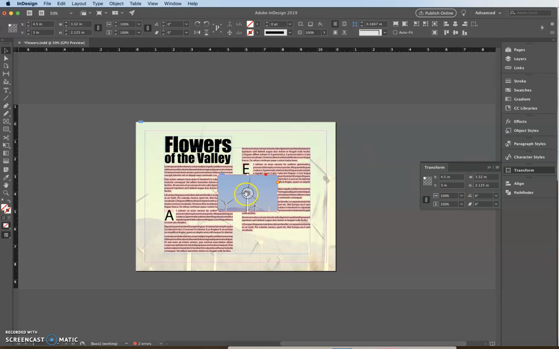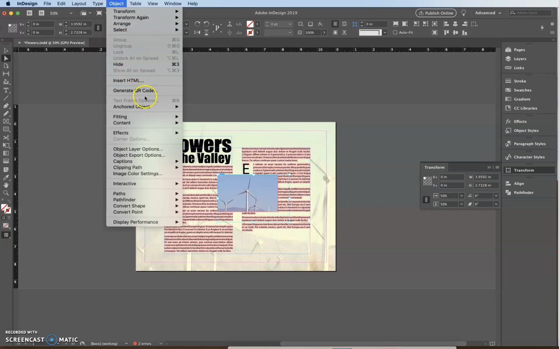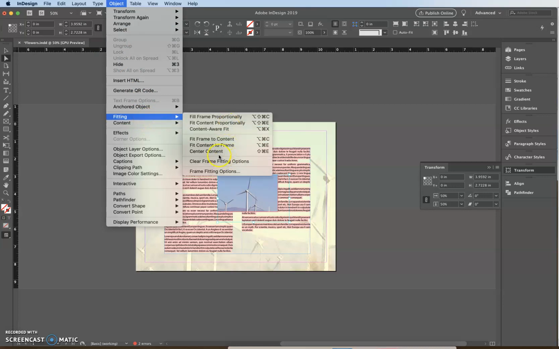Next thing I'm going to do is get my direct selection tool by pressing A, and I'm going to click on the graphic. And we just want to make sure that these do still say 50%. They are right down here as well for you. Okay, so now we're going to go to Object, Fitting, and Fit Content Proportionally.